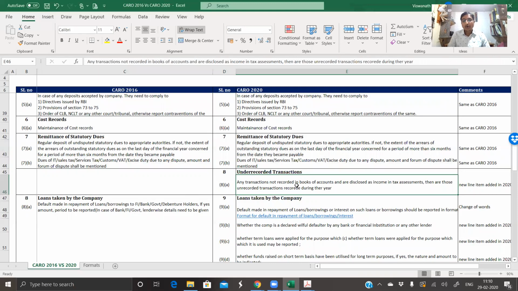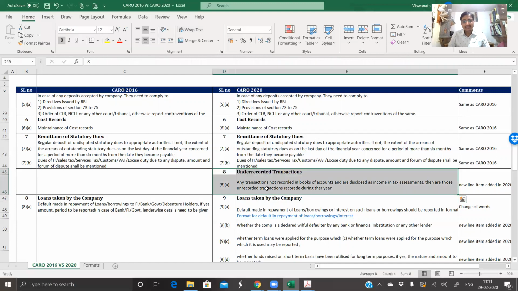Any transactions not recorded in the books of accounts and are disclosed in the income tax assessments, then are those unrecorded transactions recorded during the year. Now, many a times the income tax adjustments just gets done as a tax line item as previous year taxes or previous year refunds. Now, the specific requirement which has come up in CARO is there.